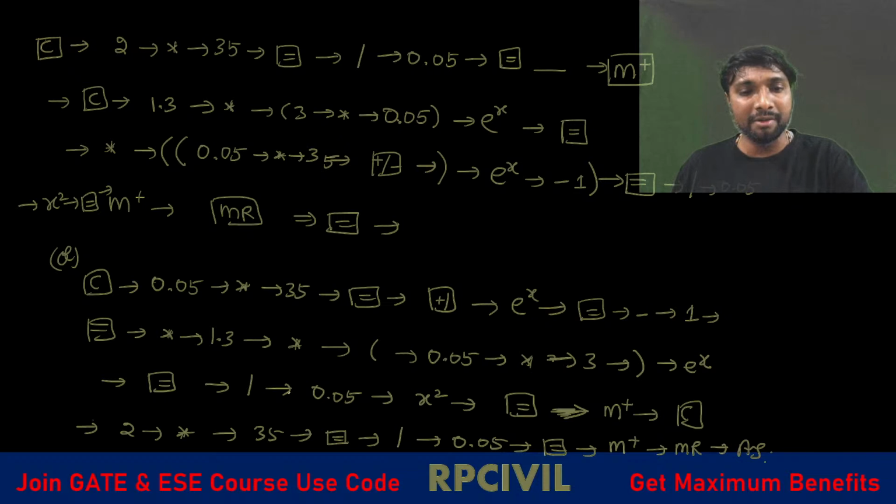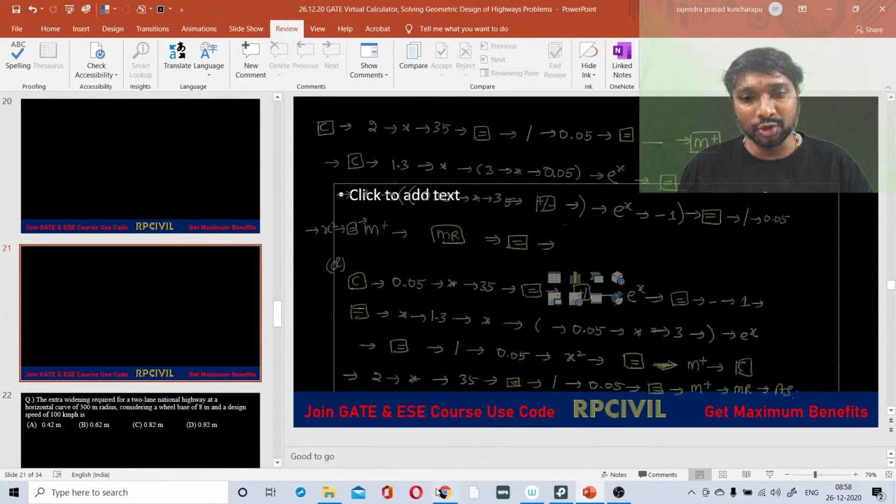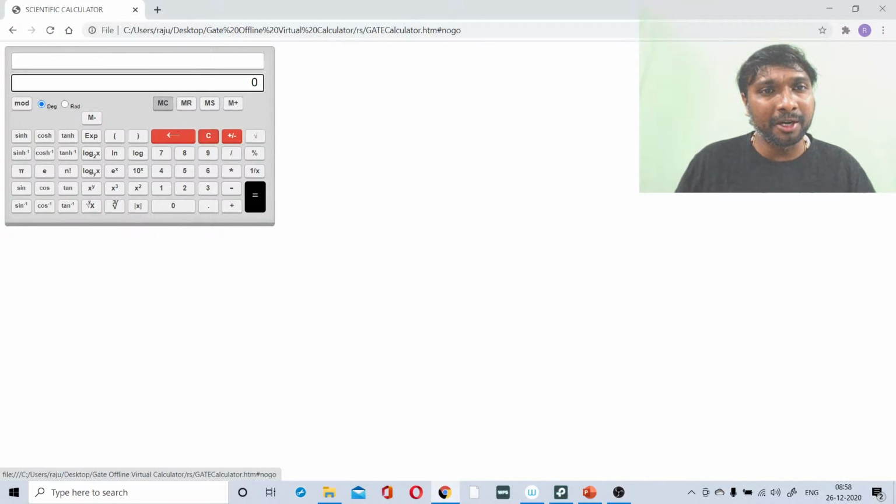Right. So we'll be solving it by virtual calculator first now. We'll be using this third method, right? First MC, memory clear, we have to do it, right? Anything that is there in the memory will be cleared.